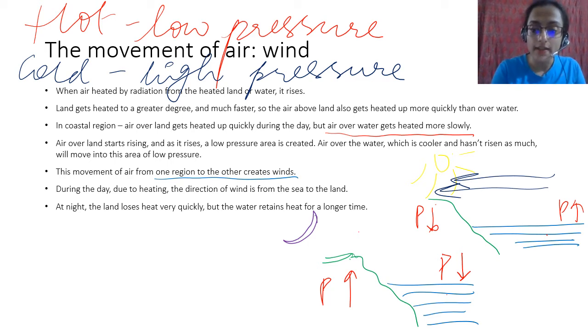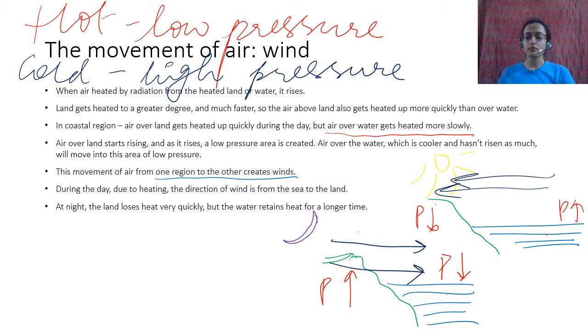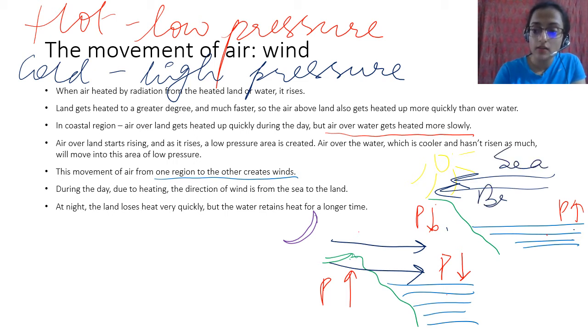Therefore the breeze will move from the land to the sea. During the day the breeze moves from sea to land. At night the breeze moves from land to sea. During the day this is called sea breeze. During the night it is called land breeze.